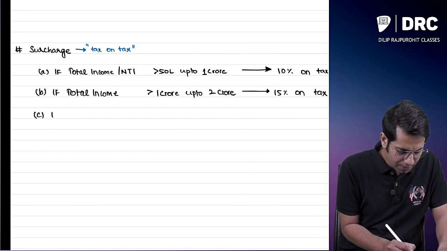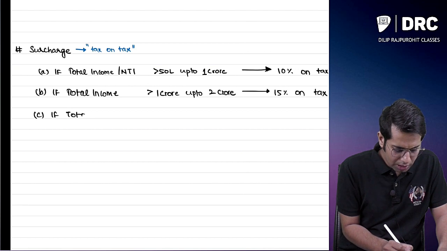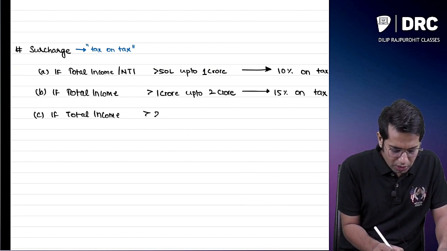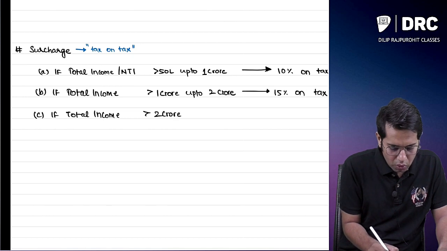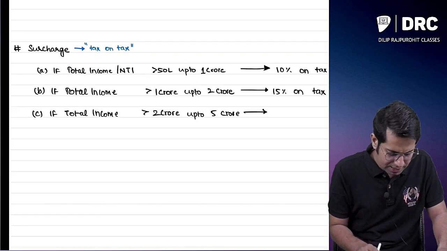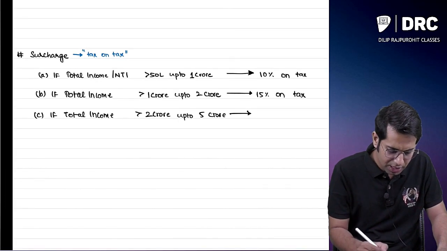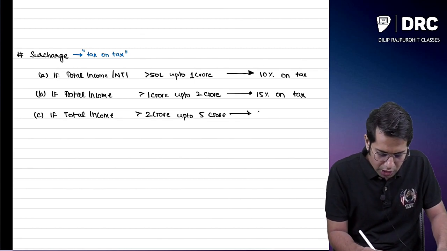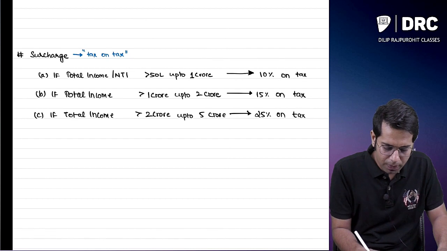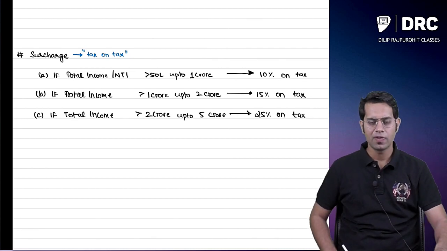Then if your total income is more than 2 crores, up to 5 crore rupees, you will have to pay a surcharge. How much is the surcharge which I have to pay, sir? You will have to pay a surcharge of 25% on tax. You will have to pay a surcharge of 25% of tax.